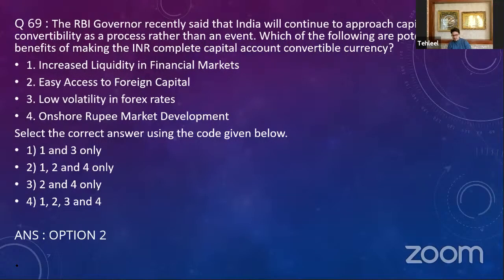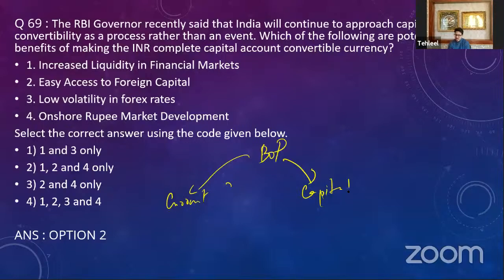Moving forward, question number 69. The RBI governor recently said that India will continue to approach capital account convertibility. Now, this is a very important concept of balance of payment. Balance of payment has two accounts: the current account and the capital account. We already know that.